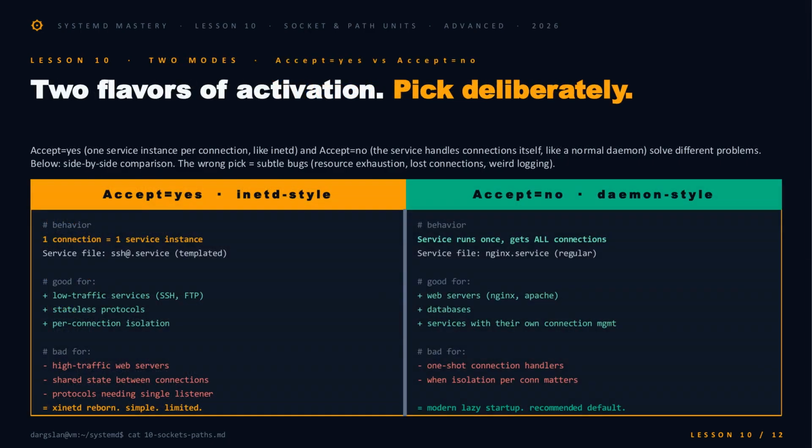That Accept setting deserves a deeper look, because picking the wrong flavor bites you later. Accept=yes is init reborn. 1 connection spawns 1 service instance, perfect for low-traffic stateless things like SSH, where isolation per connection is a feature. Accept=no is the modern default. The service starts once and handles every connection itself, which is what you want for NGINX, databases, anything with its own connection management. Get this backwards and you'll see resource exhaustion on one side, or lost isolation on the other.